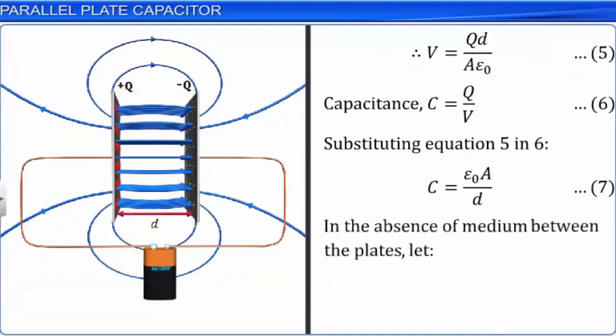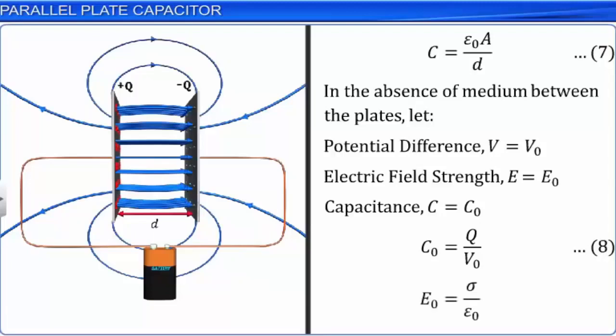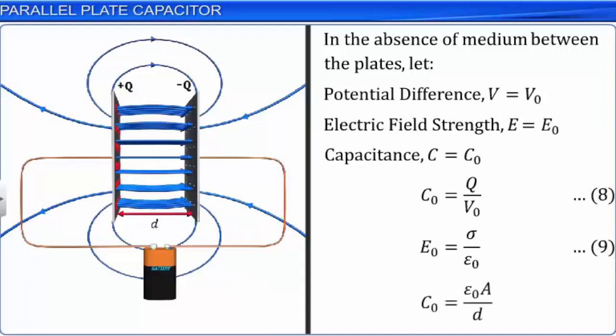When there is no medium between the plates, let the potential difference between the plates be V naught, the electric field strength be E naught, and let its capacitance be C naught. We know that the capacitance C naught is equal to Q by V naught. Let this be equation 8. The electric field strength E naught is equal to sigma by epsilon naught. Let this be equation 9. The capacitance C naught is equal to epsilon naught A by D. Let this be equation 10.